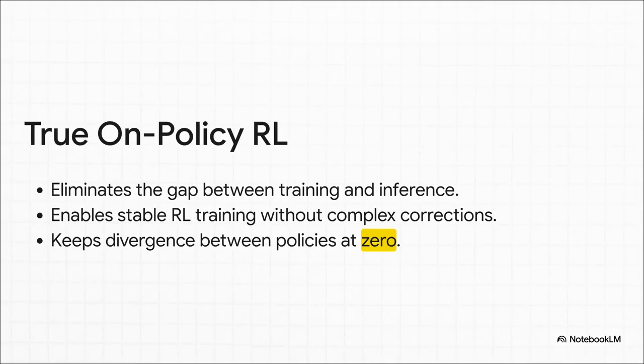But for AI researchers, this is the real jackpot. Imagine you're trying to teach an AI by having it practice, but the practice environment is always slightly different from the real-world test. That's the problem they face today. This fix gets rid of that gap. It lets you train the AI in the exact same environment it will be used in, which makes training much more stable and direct. It's like letting the AI study for the actual exam instead of a bunch of slightly different practice tests. This could be a huge leap.